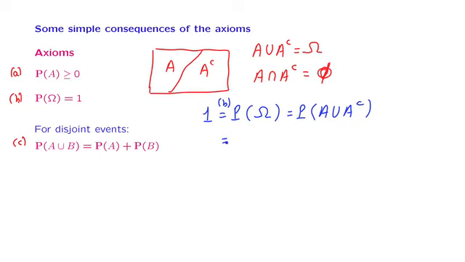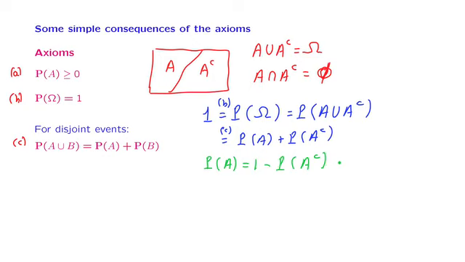And next, since a set and its complement are disjoint, this means that we can apply the additivity axiom and write this probability as the sum of the probability of event A with the probability of the complement of A. This is one of the relations that we had claimed and which we have now established. Based on this relation, we can also write that the probability of an event A is equal to 1 minus the probability of the complement of that event.